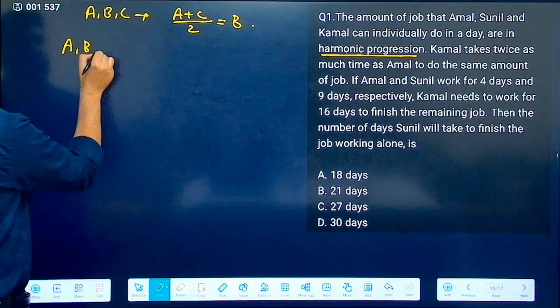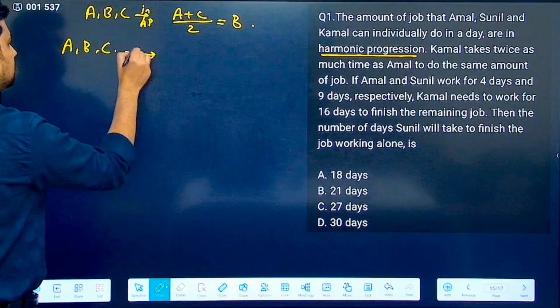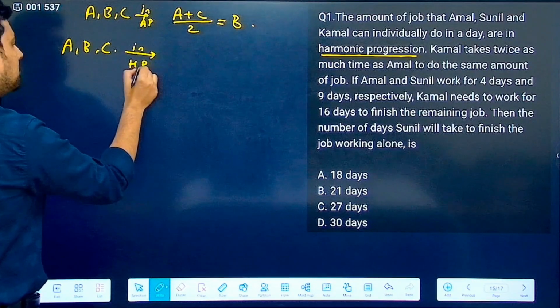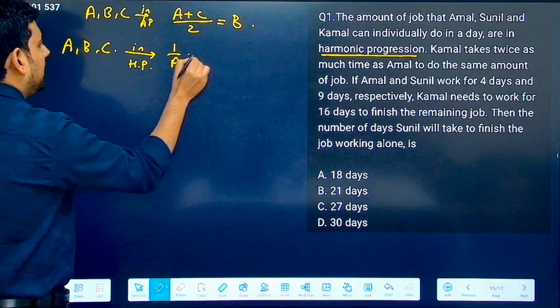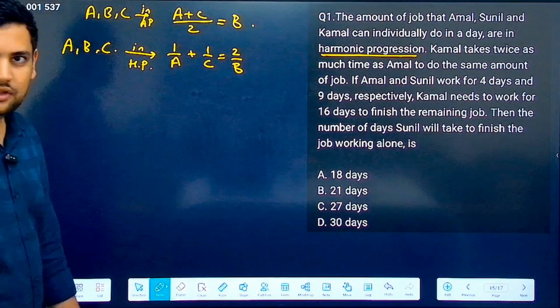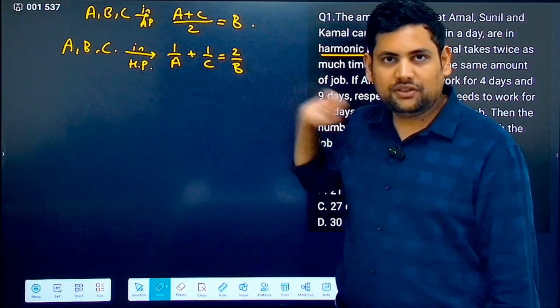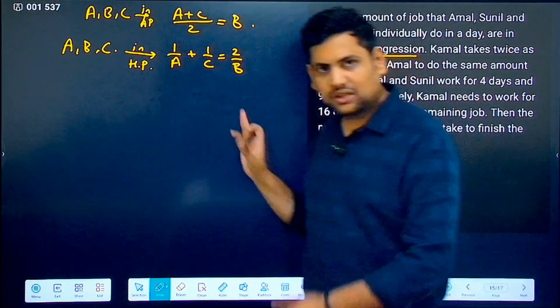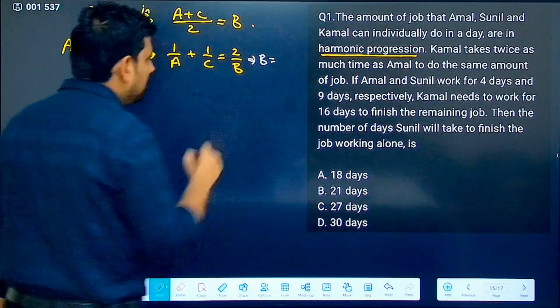So if A, B, C are in AP. Now if they are in harmonic progression, that means what? That means 1 by A plus 1 by C is equal to 2 by B. What you have here is very similar, just reversed. Now if this is so, can you tell me what is the value of B?